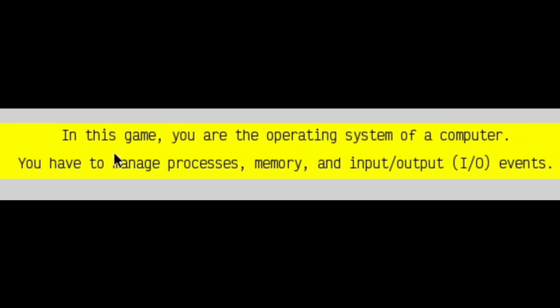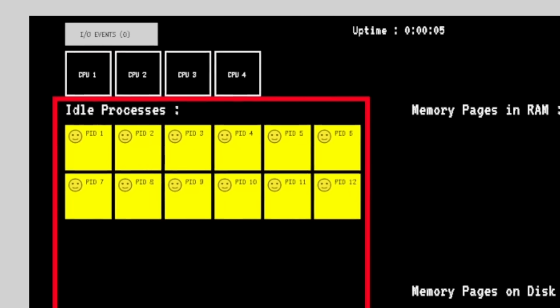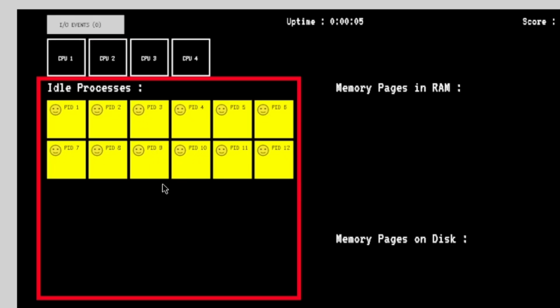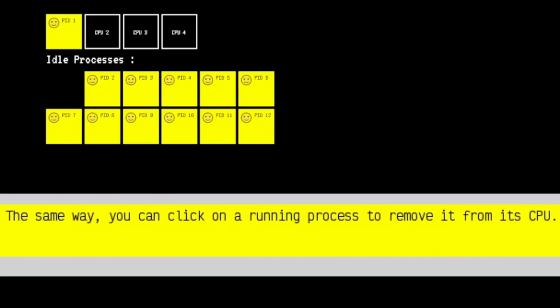How to play. In this game, you're the operating system of a computer. You have to manage processes, memory, and input-output events. At the top of the screen, you can see your CPUs, and under your CPUs, you have a list of idle processes. You can click on an idle process to assign it to an available CPU. The same way, you can click on a running process to remove it from its CPU.